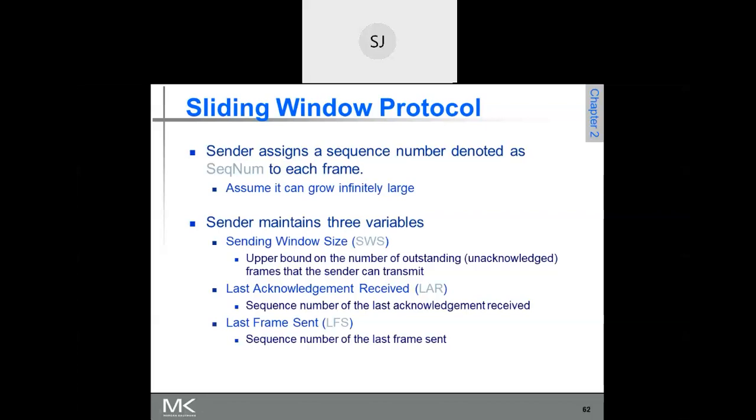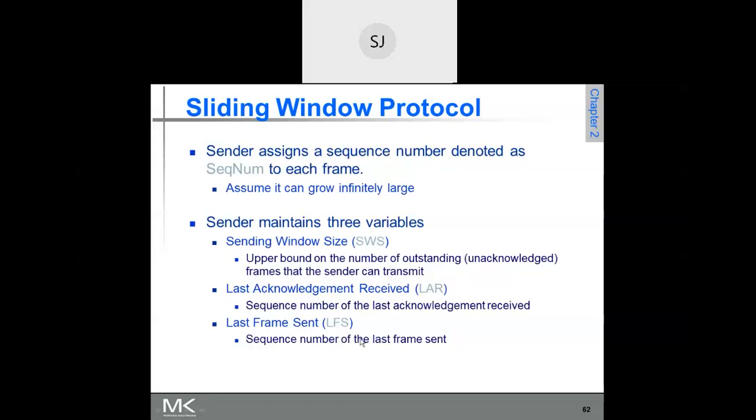Now what happens? Assume that I have received acknowledgement for frame number 10. That means, starting from frame number 11, my sending window starts. Yes or no? I have received acknowledgement for frame 10. Now that means, for which frames is acknowledgement pending? Starting from frame number 11, acknowledgement is pending, up to the sending window size.